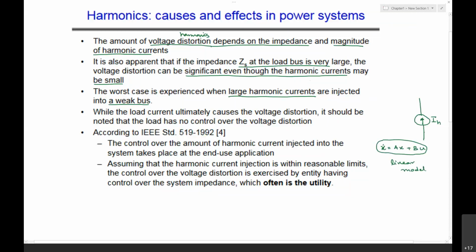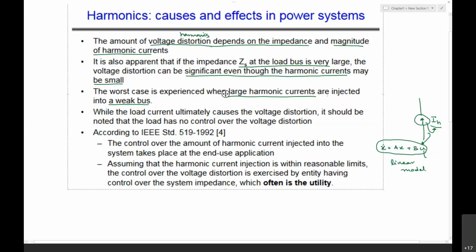And whenever you have nonlinear elements, if you want to make any kind of state space model, we need to consider a nonlinear load, which is a harmonic current source that comes into the input U also. It's a very important point. The worst case is experienced when large harmonic currents are injected into a weak bus.